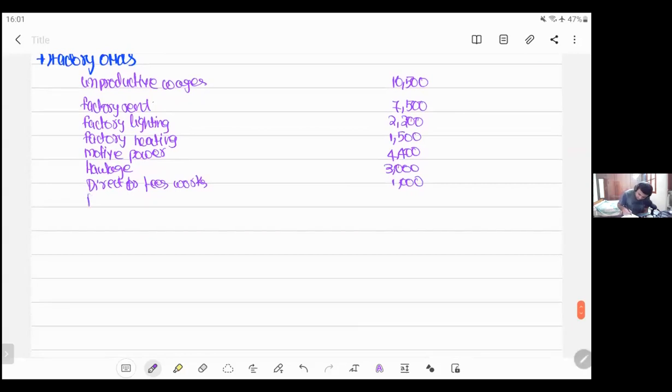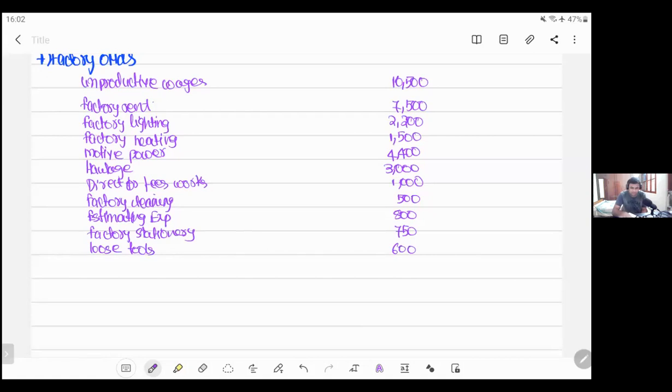Factory cleaning, which is somewhere around 500. Next, sundry office expense will not come. Estimating expenses, 800. Next, factory stationery 750. Next, loose tools. Office stationery will not come.